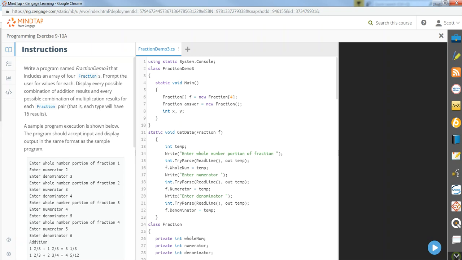It's a fraction array, 4 positions in there. We're going to have 4 objects in our fraction array. And we've got an instance of fraction called answer. We'll have an x and a y, and our x and y will allow us to populate our array.